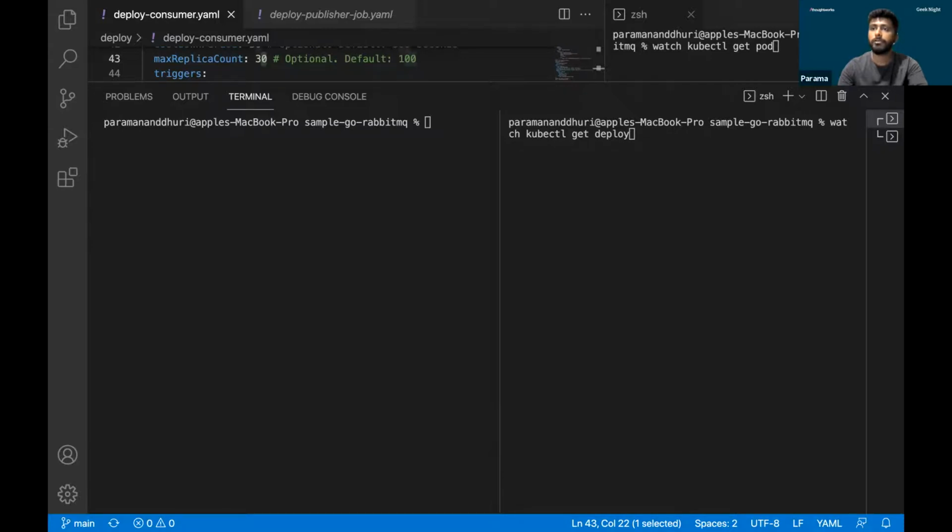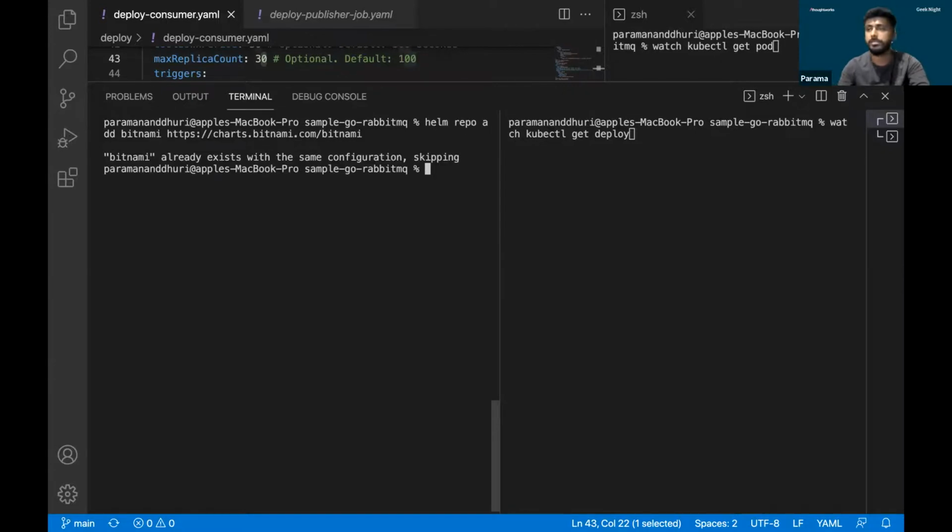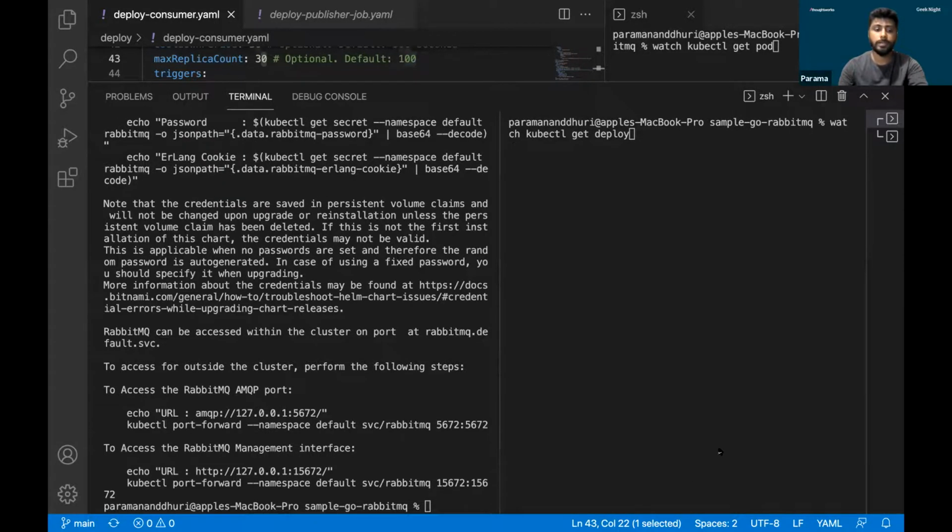Similarly, we'll add Bitnami, which is already in my local machine's repo libraries, and use Helm charts to install the RabbitMQ server onto this cluster. Let's see till this RabbitMQ server is up and ready.